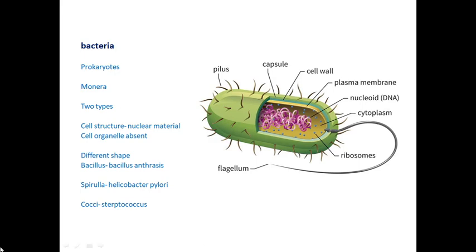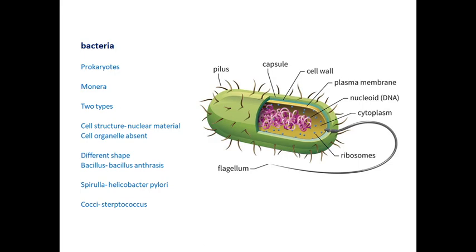Anaerobic means they never utilize oxygen. In cell structure, they have nuclear material, but cell organelles are absent. Cell organelles means endoplasmic reticulum, mitochondria, Golgi bodies; these are all absent. Protein synthesis occurs by the presence of 70S ribosomes.